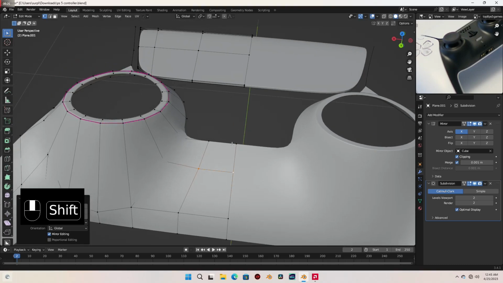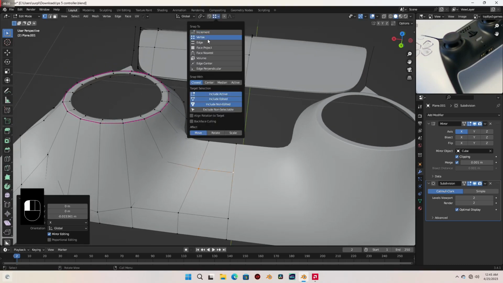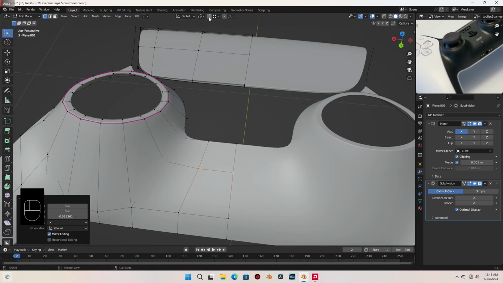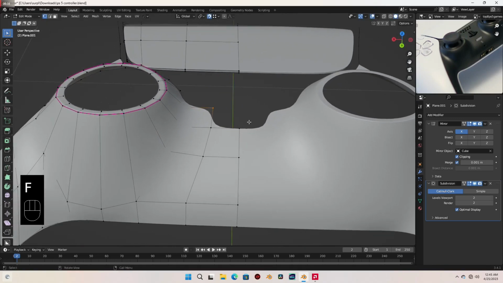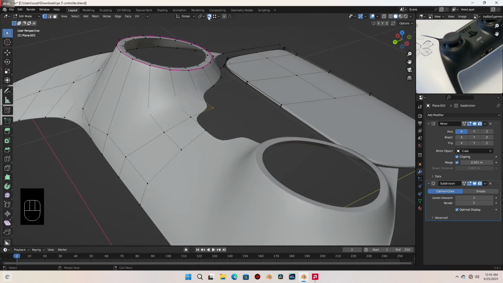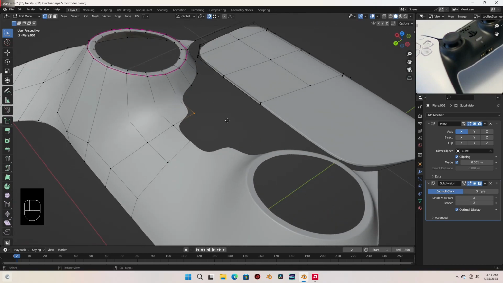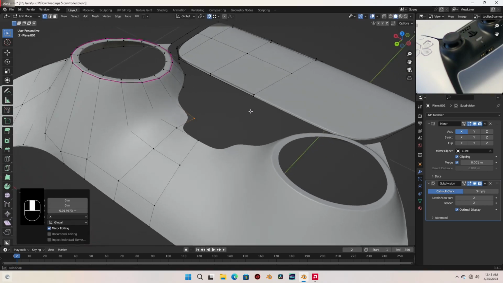Okay, and let's come over to the snapping tool and choose vertex and select these to turn it on. Let's select this vertex and press F to create a face. And with this snapping tool on, let's press GZ and move your mouse cursor to this vertex down here to snap the first one to it.